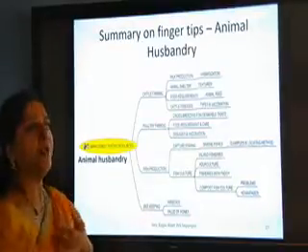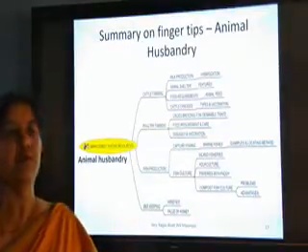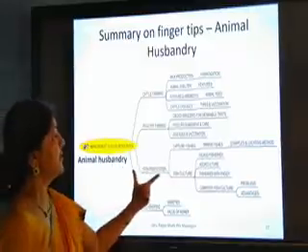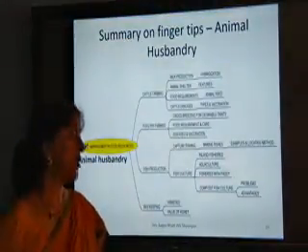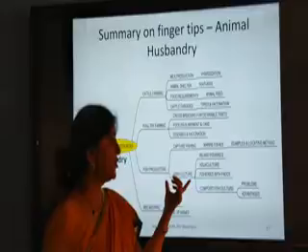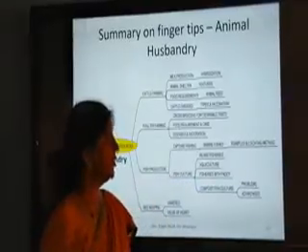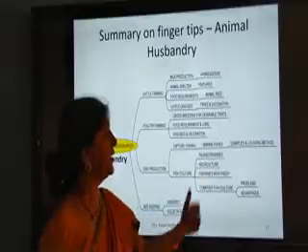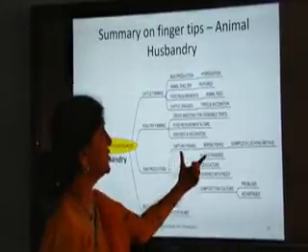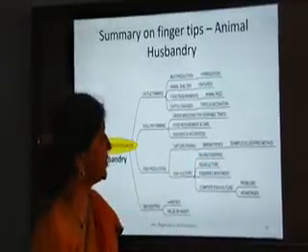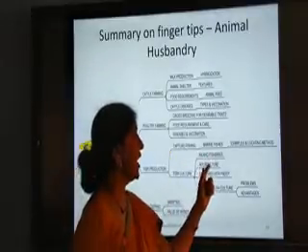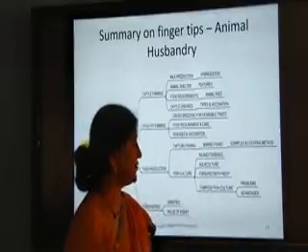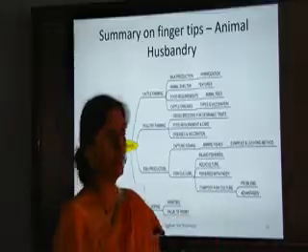So again, summary of this presentation at the fingertips. First is fish production. In the fish production, we learned about capture fishing and fish culture. So capture fishing, that is of marine fishes and inland fisheries. Fish culture of different types of fishes, inland fisheries, aquaculture, fisheries with paddy and composite fish culture.